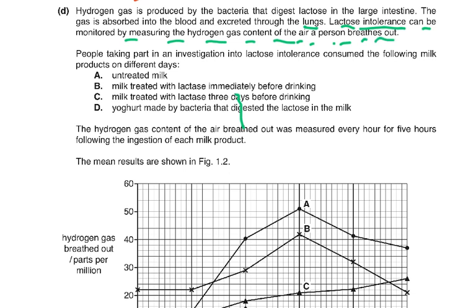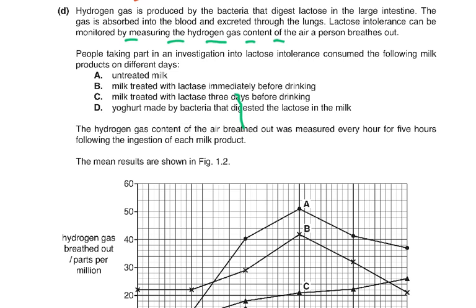So what you have to understand is that hydrogen gas is produced by the bacteria which digest the lactose, then the gas is absorbed into the blood, and then it is going to be exhaled out. So lactose intolerance can be monitored by measuring the hydrogen gas content of the exhaled air, the air the person breathes out. Understand that, that's exhaled air.